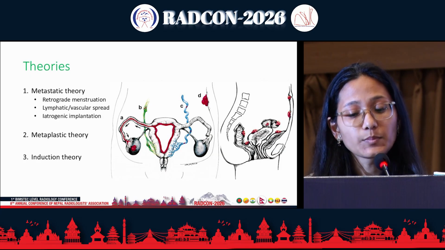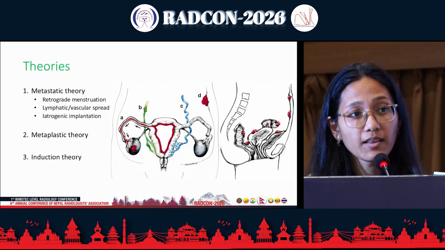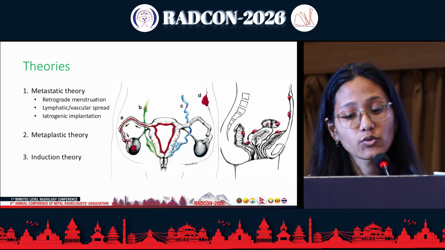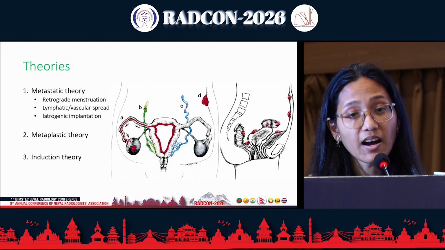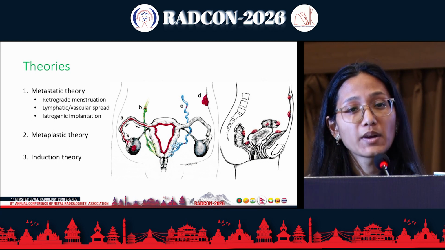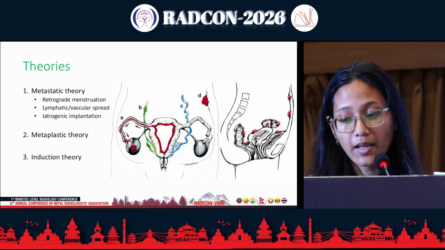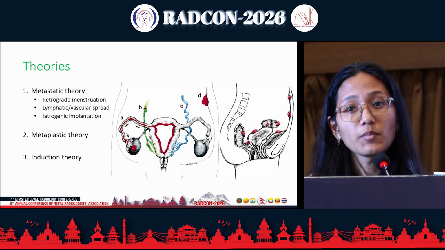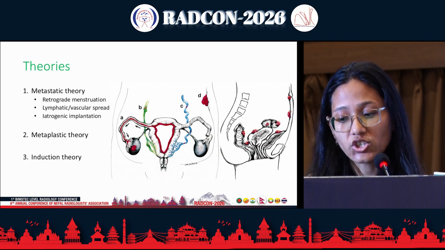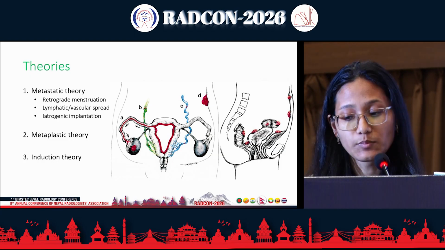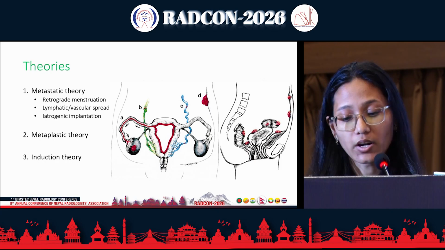The other theories being lymphatic and vascular spread, which is a basis for the extrapelvic endometriosis, iatrogenic implantation, basis for scar endometriosis. There might be metaplasia of the coelomic epithelium, and also the shed endometrium may release substances which induce the undifferentiated mesenchyme to form endometriotic tissue.